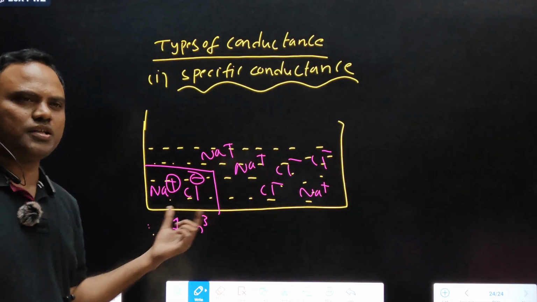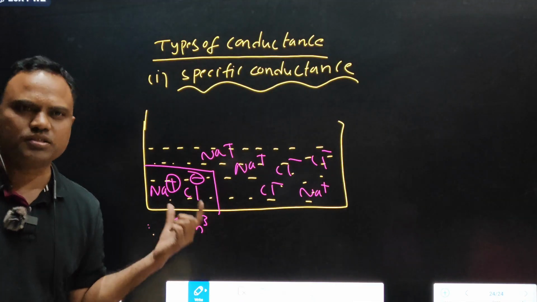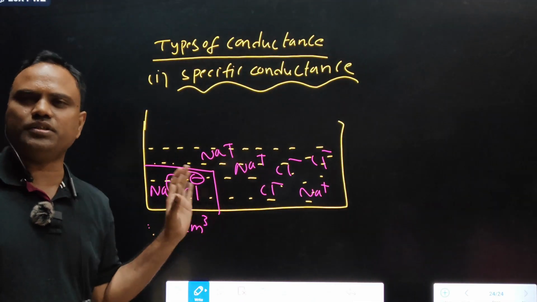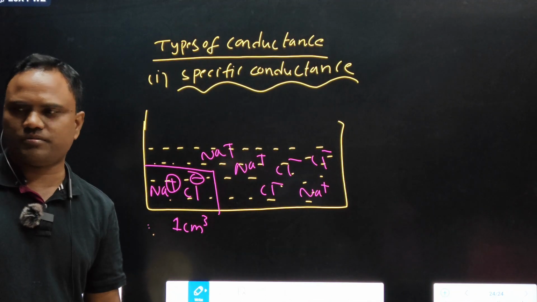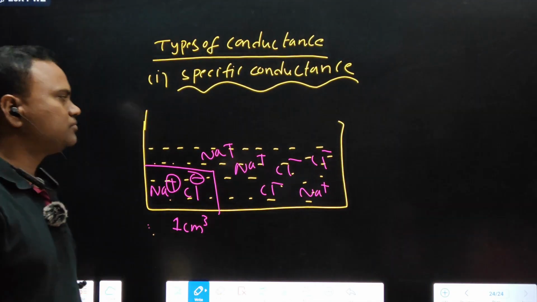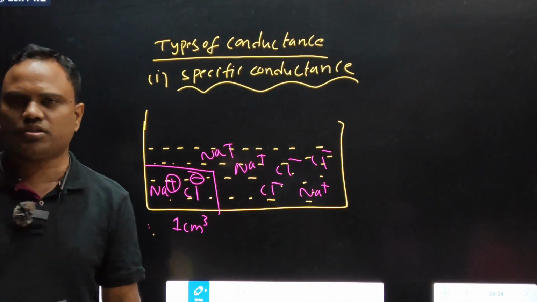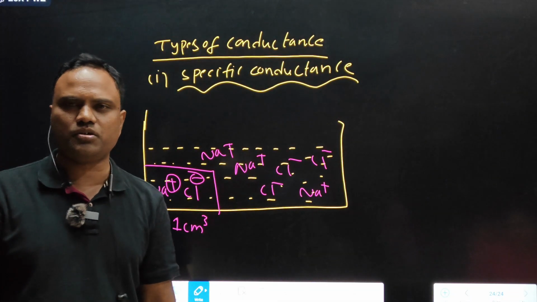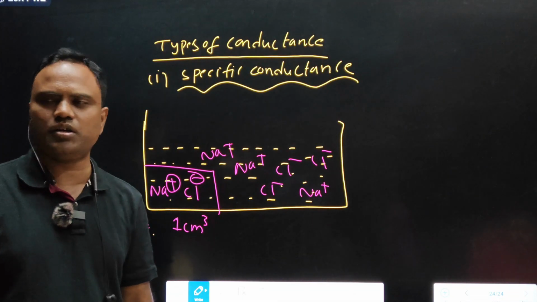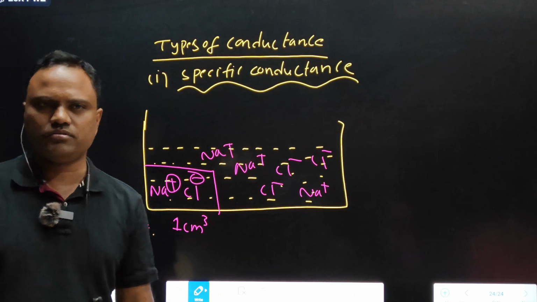So in this particular area, how many ions are present? The conducting power of those ions is called specific conductance. Okay, right. Definition is okay: conducting power of ions present in 1 centimeter cube area of electrolytic solution.